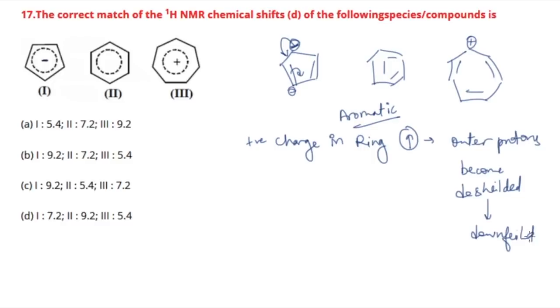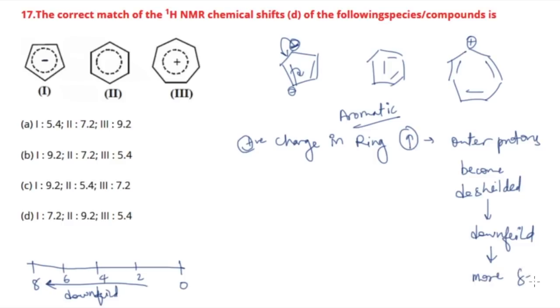So what is downfield and upfield? In a chemical shift table, if you have values from 0 to, let's say, any value, this is called downfield. Downfield means the chemical shift value will increase, like 2, 4, let's say. I'm just labeling it like that. So whenever the positive charge in a ring increases, the outer protons become de-shielded and hence go downfield. Downfield means more delta value, that is, more chemical shift value.